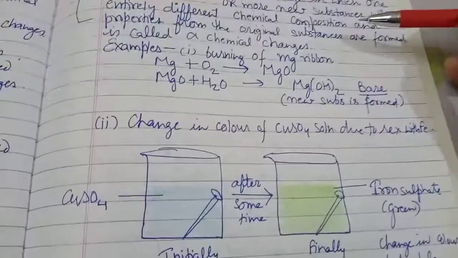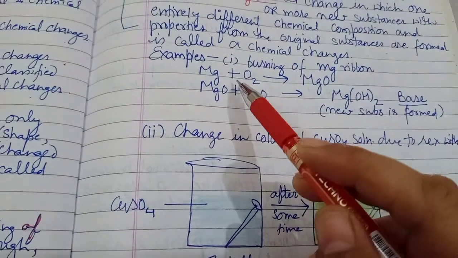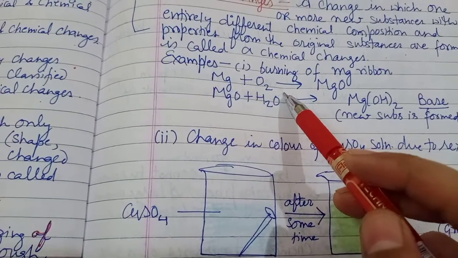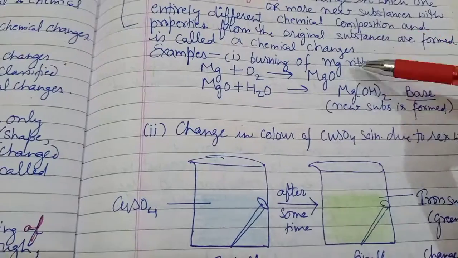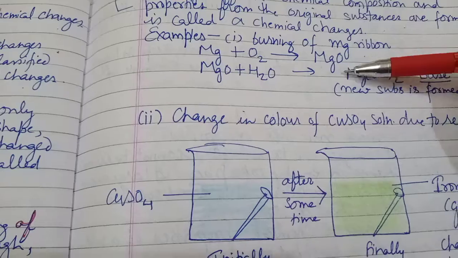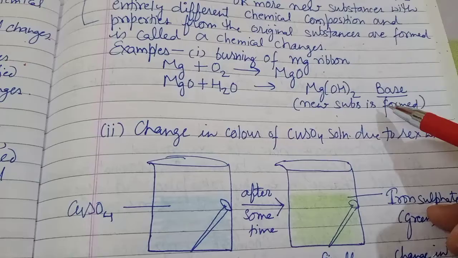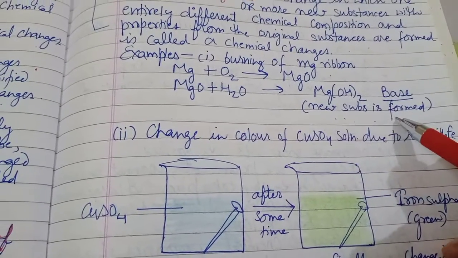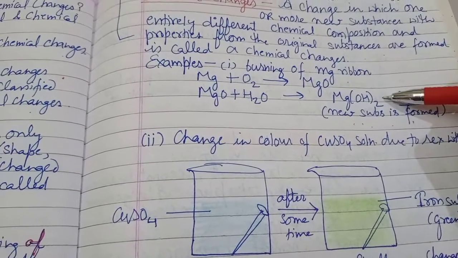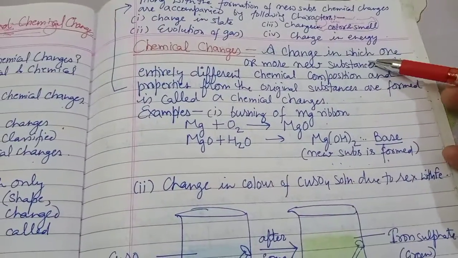Right? Let's take the example of burning of magnesium ribbon. When we take a magnesium ribbon strip and burn it in the presence of oxygen, we get magnesium oxide. And when we mix this magnesium oxide with water, we get magnesium hydroxide, which is a base, and this is a new substance which we get. In this reaction, we get a new substance, and it is irreversible, hence this change is a chemical change.